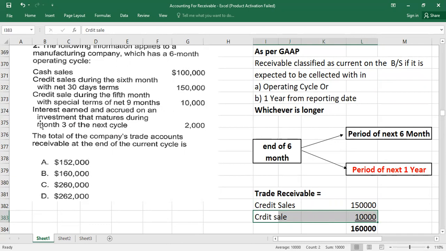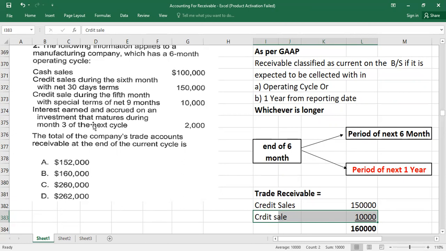Then we have interest earned and accrued on an investment. This is not your trade receivable. This could be a receivable, but not a trade receivable, because trade receivables arise due to credit sales in your normal course of business, but this is investment income, so this will not be part of trade receivables.